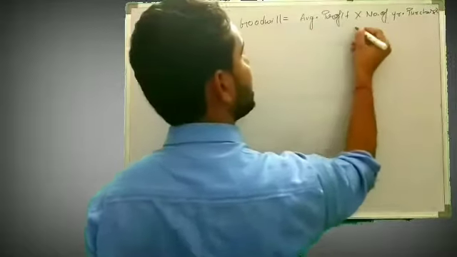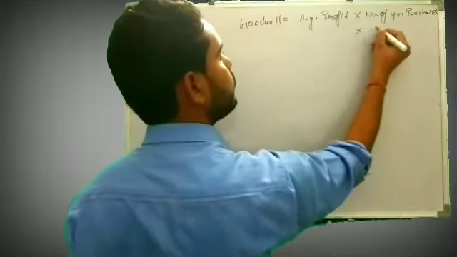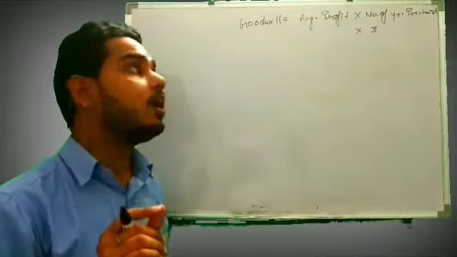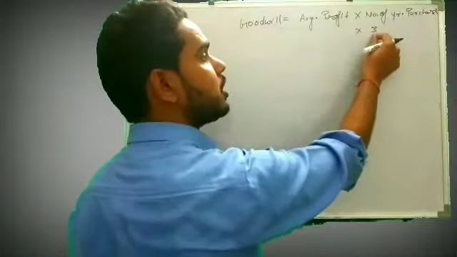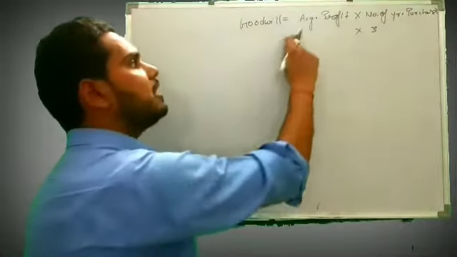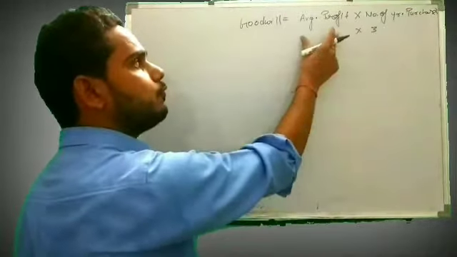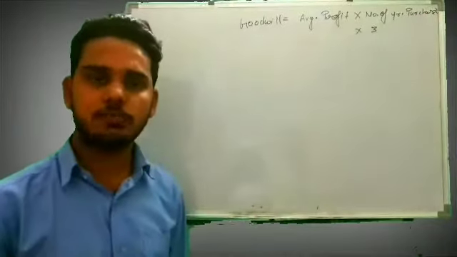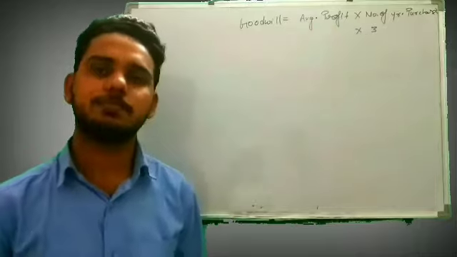So I'll write it here as into 3, and it is saying in the question that it will be calculated on 3 years purchase of average profit of 4 years. That means we have to calculate 4 years average profit, then we will write that here, right? So that is very simple till now, right?